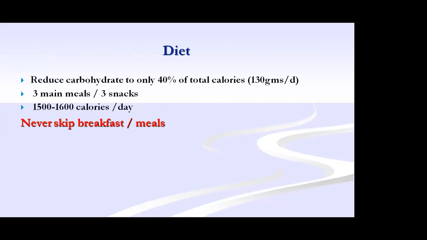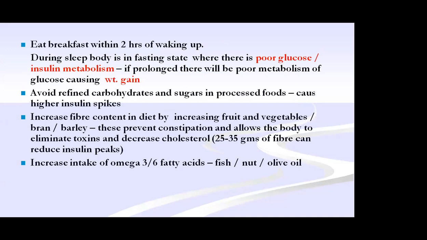You should ask them to take 3 main meals and 3 snacks. Adolescent girls should never skip breakfast, and the importance of breakfast should be told. If they skip breakfast after the night fast, glucose and insulin metabolism will be disturbed, which itself is a reason for obesity and weight gain. So avoid refined carbohydrates and increase fiber. Ask them to take plenty of fruits, vegetables, nuts, and protein, and increase the intake of omega 3 and omega 6 fatty acids, that is, fish and nuts.